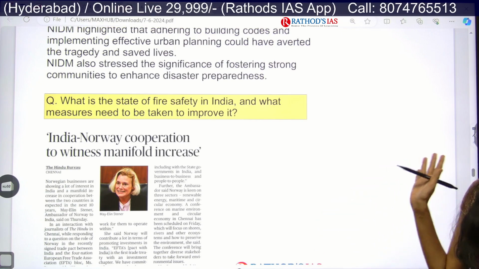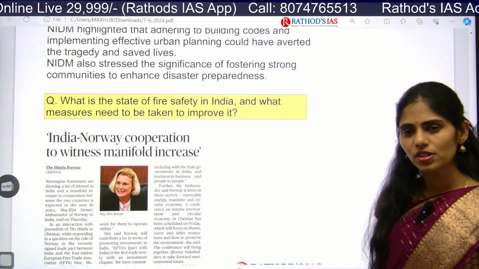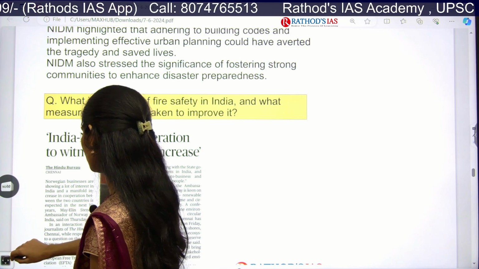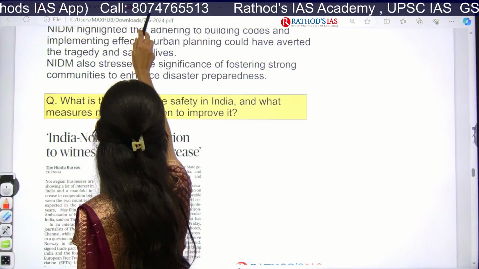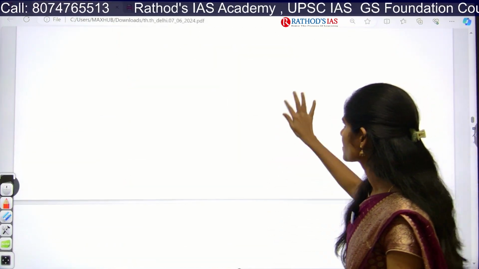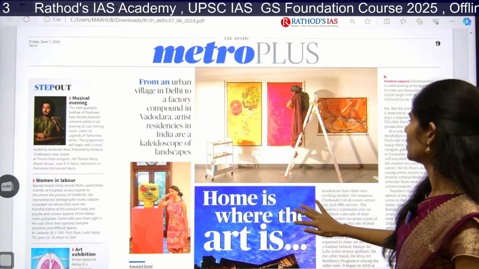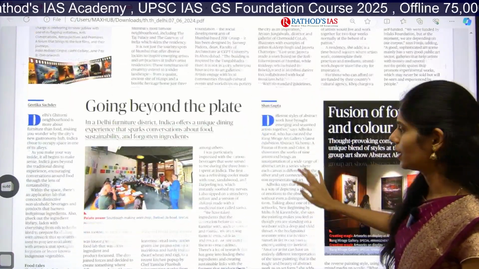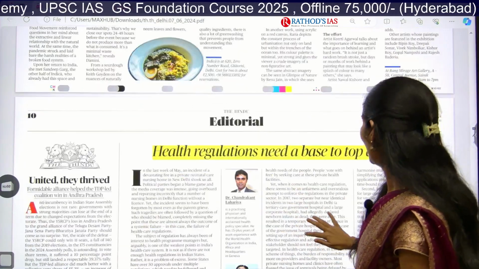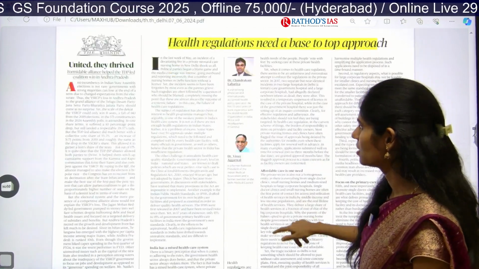So this is the one article which is important from your editorial page, and again today also we got this post poll survey only in our open page, news page, so we are skipping that. It is unnecessary actually. Okay, let me show you that as well. So this is our editorial page. Today is Friday, there is Spotlight. Next one is Metro Plus. Don't go through this, it is a waste of your time. It is just for entertainment purpose. We are not here for entertainment, right? And this is that topic, it is about the fire accident. I discussed this.